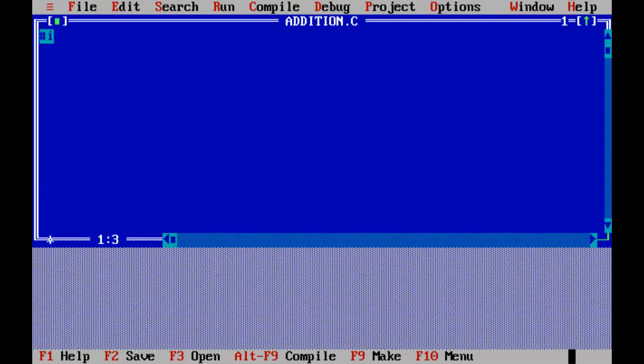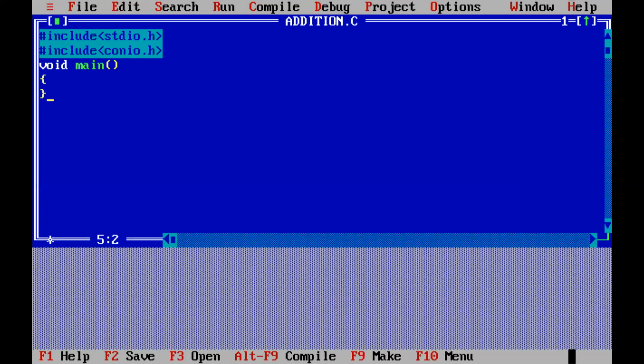So I will start with a header file, that is hash include stdio.h. Then I will take hash include conio.h. Then void main. Up to here, common for any program.